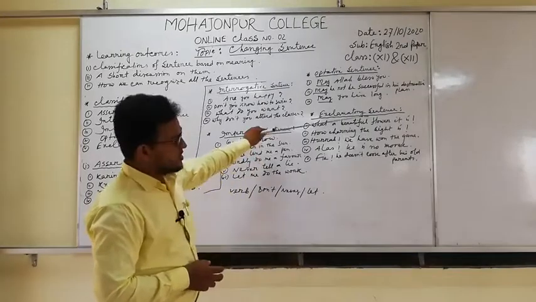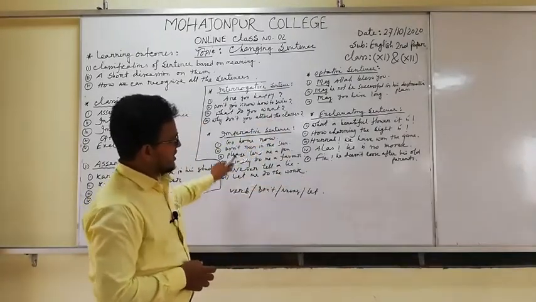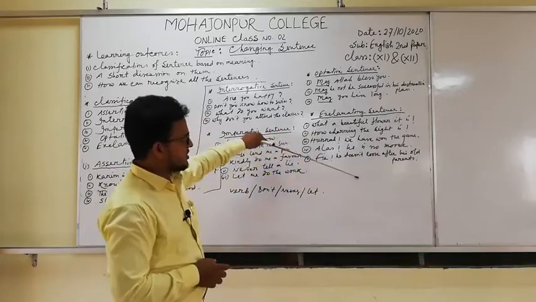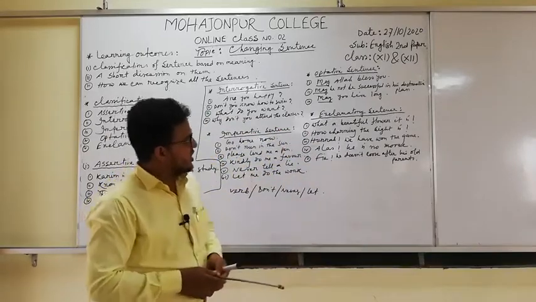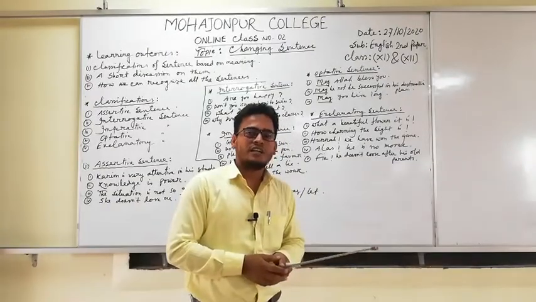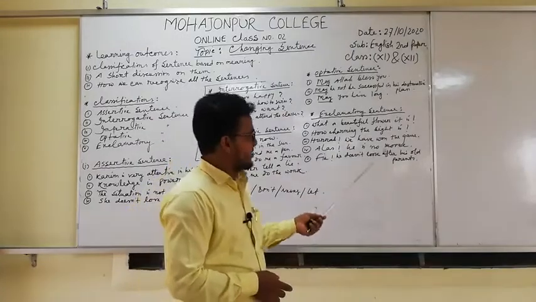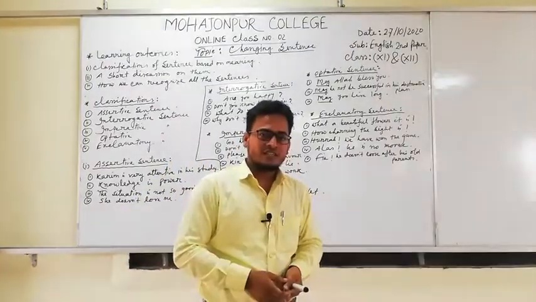Look at these sentences, my dear students. These are exclamatory sentences, but how can we recognize whether these sentences are exclamatory or not?